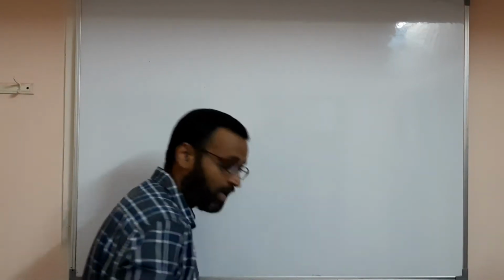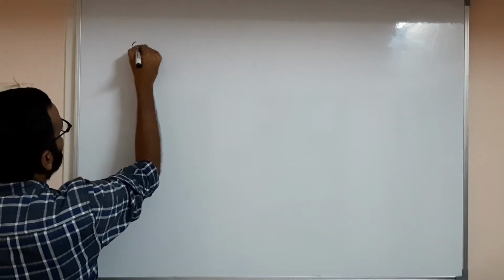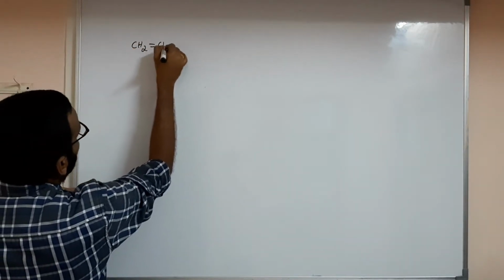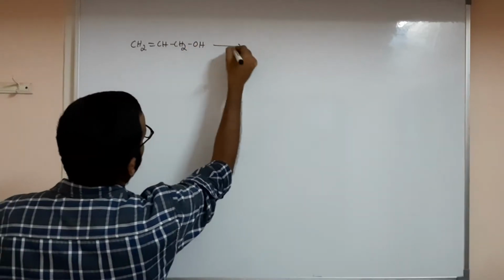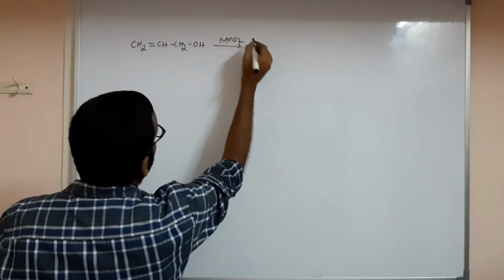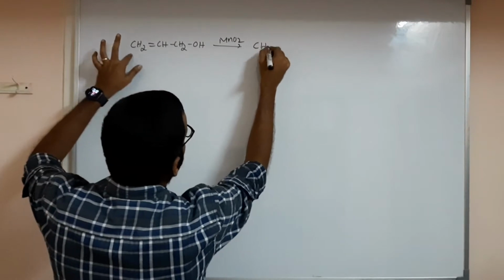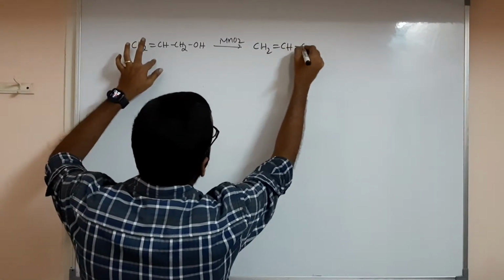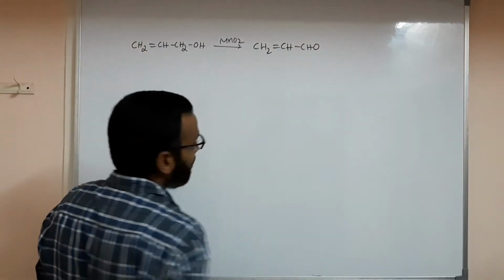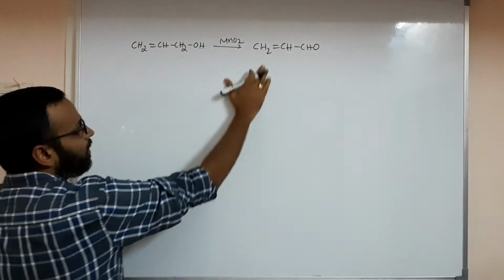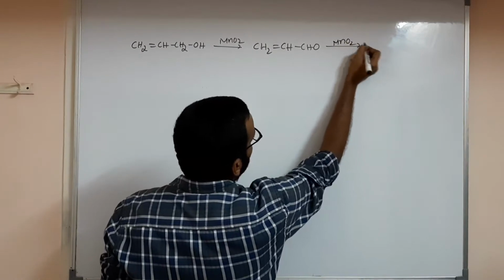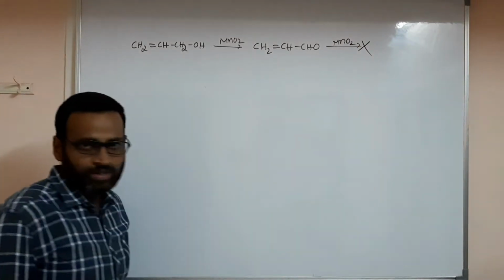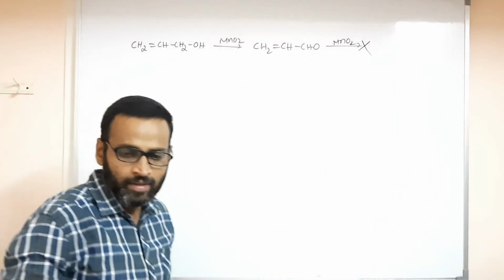Got it, everyone? As I said previously, if you are using CH2 double bond CH and CH2OH with MnO2, what happens? You will have CH2 double bond CH and CHO. This is important: further oxidation does not happen if you are using MnO2, no reaction. Got it clearly?